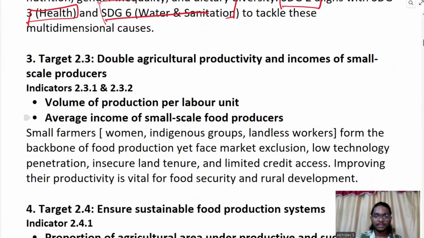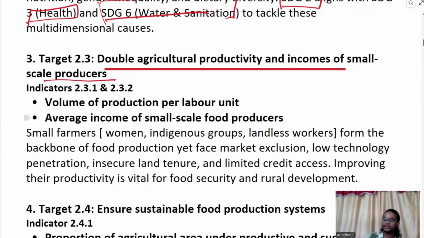Then here comes target 2.3. Now we are moving entirely to the agricultural parts. Now the targets will all be dealing with agriculture: to double agriculture productivity and income of small scale producers. Producers here, it's all about the farmers who are producing. To double agriculture productivity and income of small scale farmers.